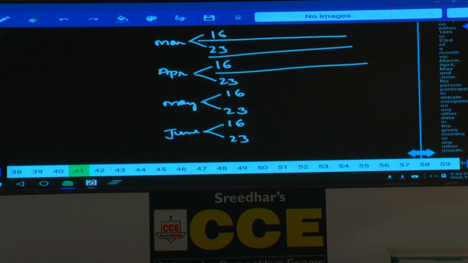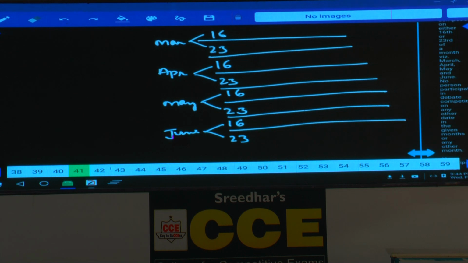Now always try to represent the information like this only, rather than row wise. If 16 and 23 are in a row, it will be a little bit confusing, because while calculating this one, the 3 in between these two will be very difficult for you to identify. Okay? So whenever these type of questions are given, always try to represent the data like this. Then condition number 1,